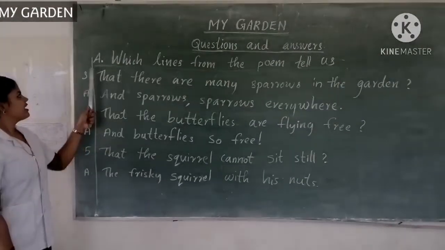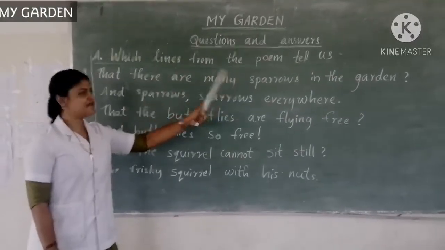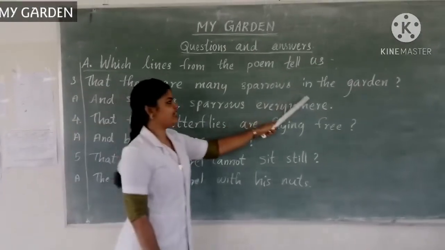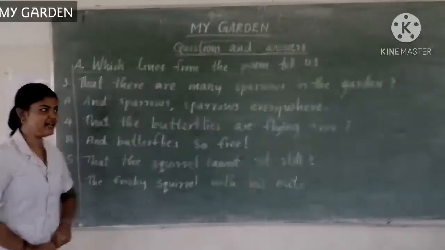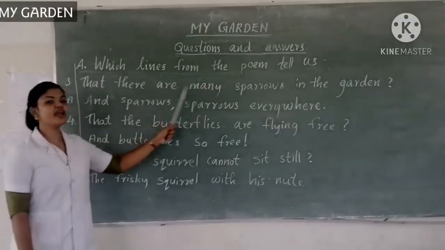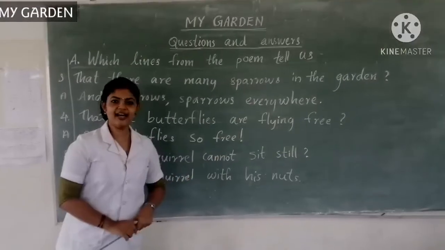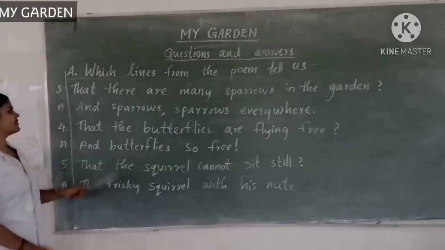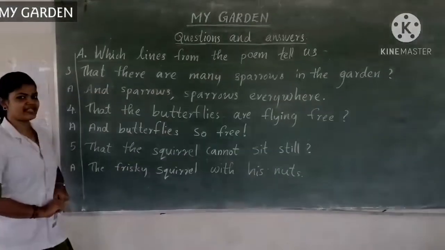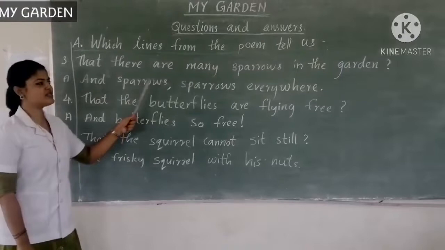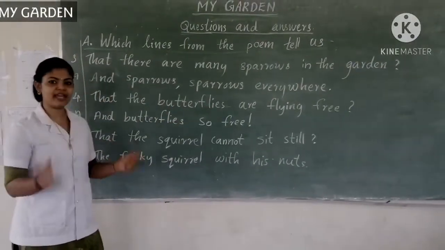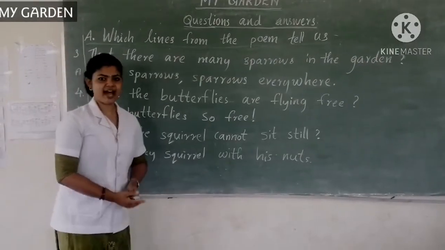Question number 3. Which lines from the poem tell us that there are many sparrows in the garden? What is the answer? And sparrows, sparrows everywhere. This line shows there are many sparrows in the garden.